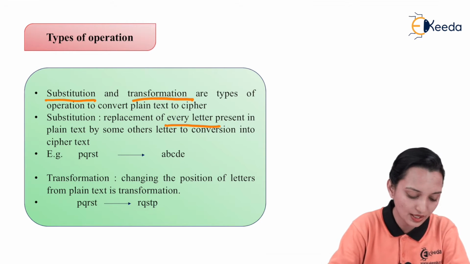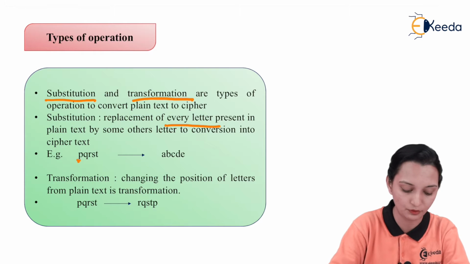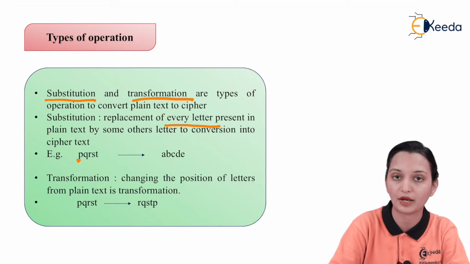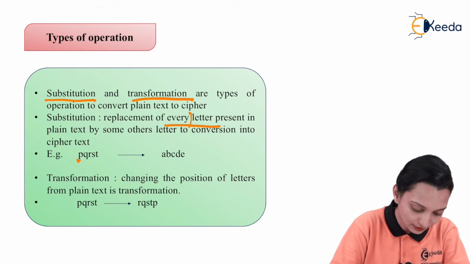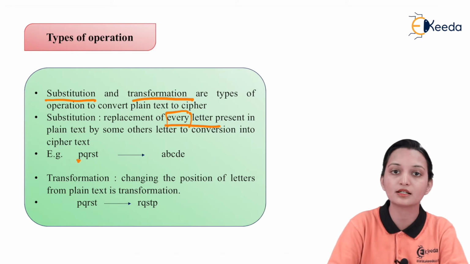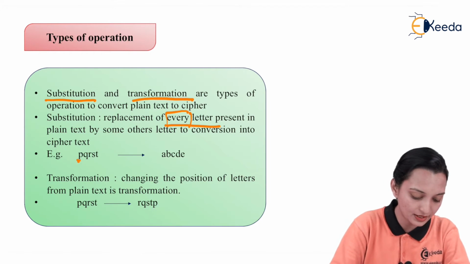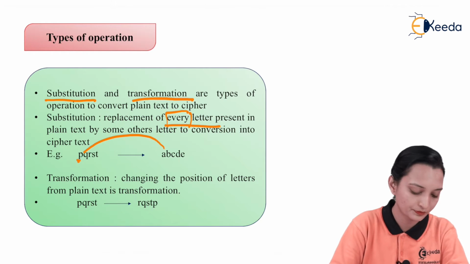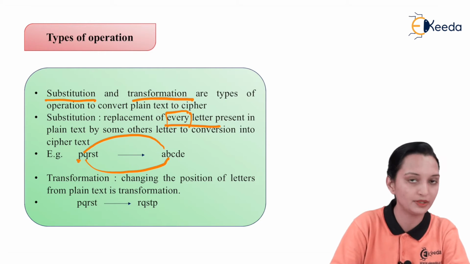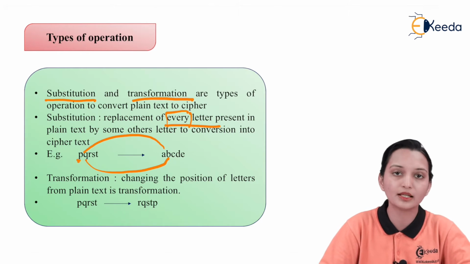So P, Q, R, S, T is going to convert into A, B, C, D, E. Here how many bits are present? 1, 2, 3, 4, 5. Here also 1, 2, 3, 4, 5. That means the term every letter plays an important role in the substitution. So T is going to be replaced by A, Q is going to be replaced by B, and so on. So this is nothing but what?